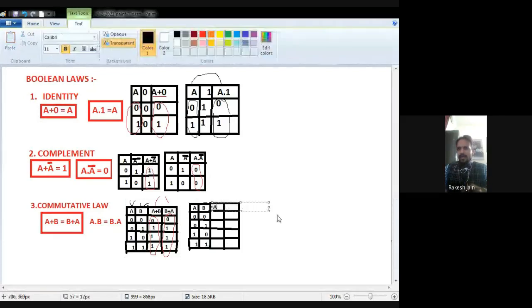We have to perform A dot B, and we have to perform B dot A.